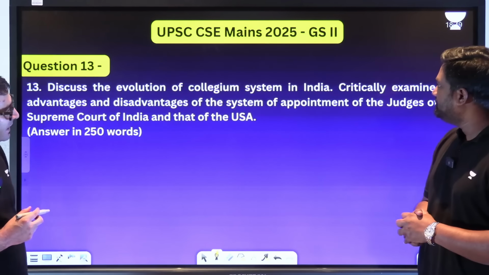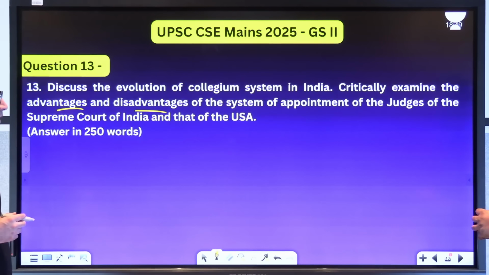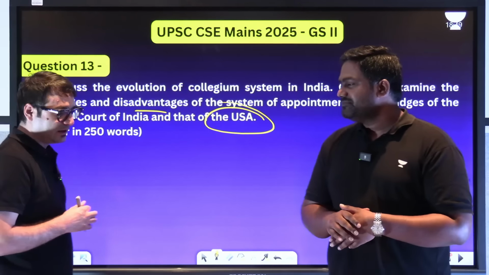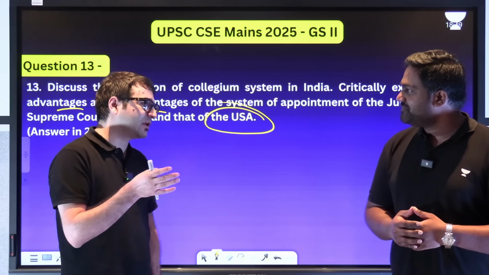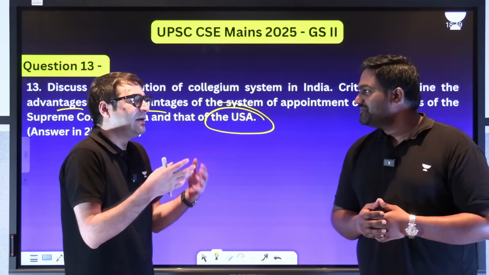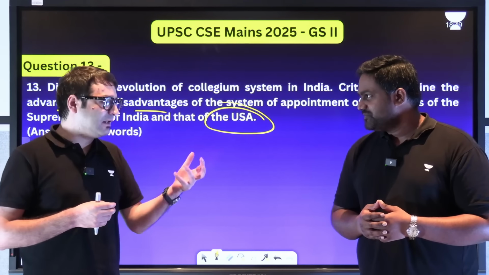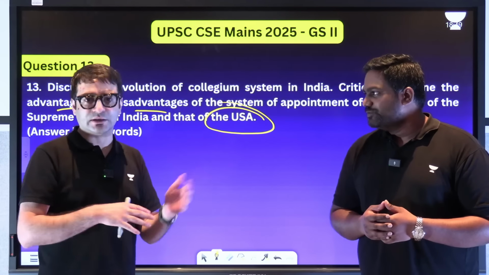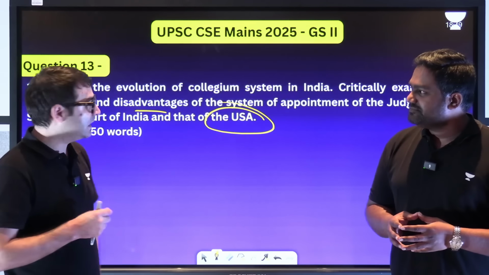Discuss the evolution of the collegium system in India, and critically examine the advantages and disadvantages of the system of appointment of judges of the Supreme Court of India and that of the United States of America. For example, when I teach this topic in the class, students say, sir, you are talking about both advantages as well as disadvantages. What should we remember? I said, you'll never know what sort of question will be asked in the exam. So every topic, any idea, any issue has to be analyzed both ways, pros and cons, and then you have to give your conclusion as well, and suggest some reforms as well.